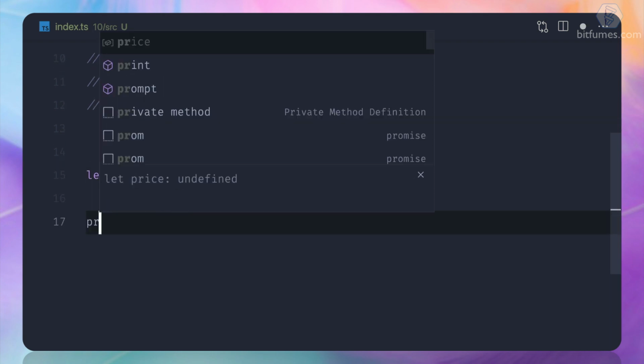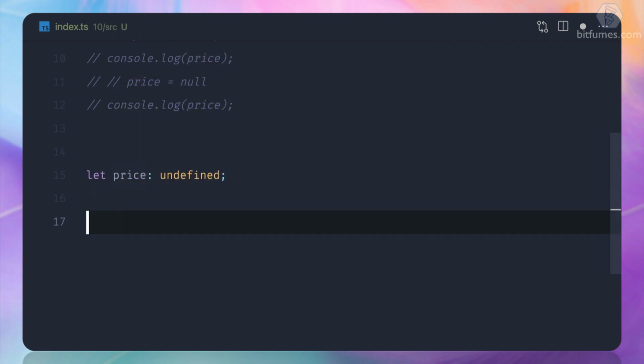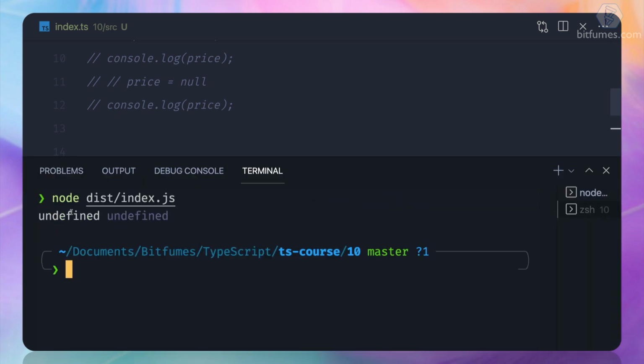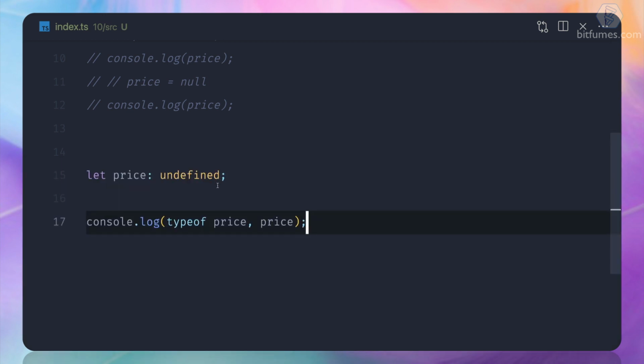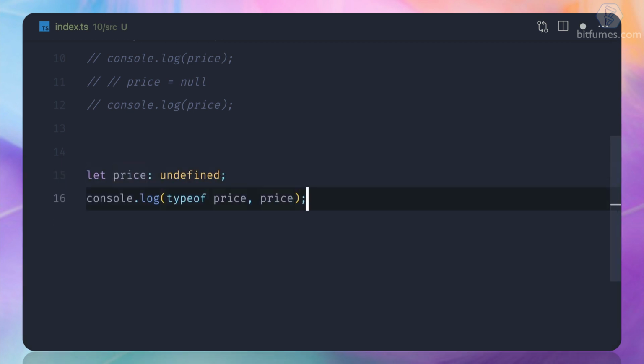If I say price, or maybe first I can check the price value and the type. So undefined is the type and the value is also undefined. We know these things. But what happens if we try to put something inside that?